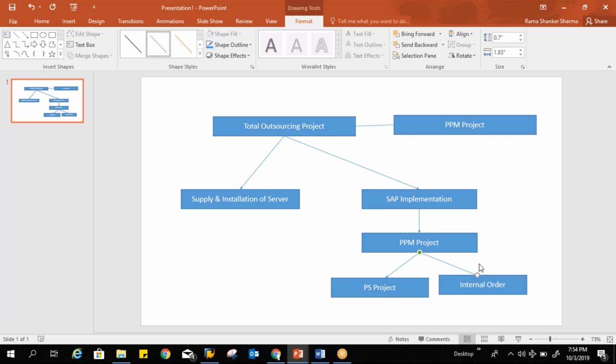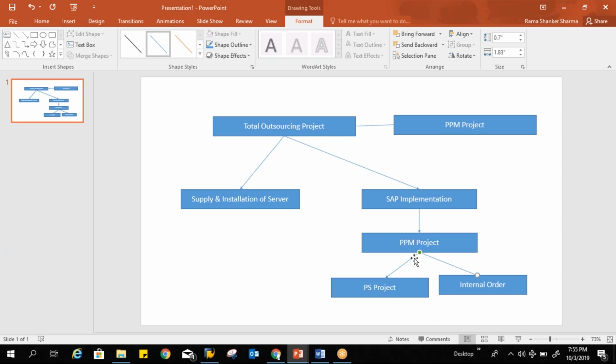Let me answer again. This is quite confusing, so let us clear it up. Whatever PPM project we are creating at initiative level, it is independent. It is nowhere related to my item PPM project. Whenever I am looking to integrate my SAP implementation, that is item and PPM project, in configuration I have to assign the project type template here, and it will consider that and create a PPM project.